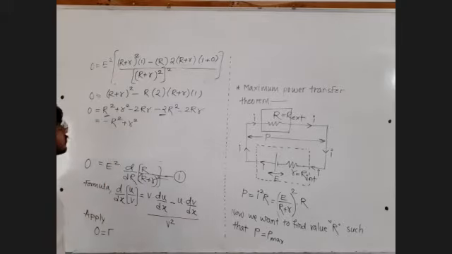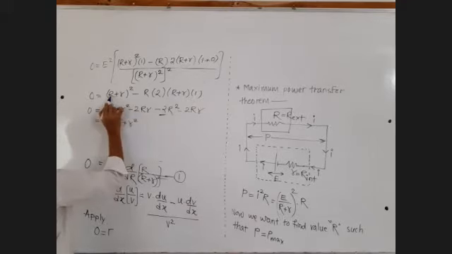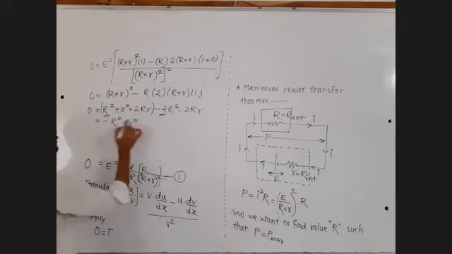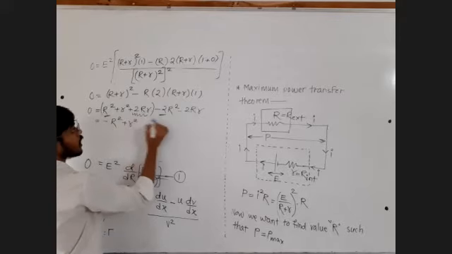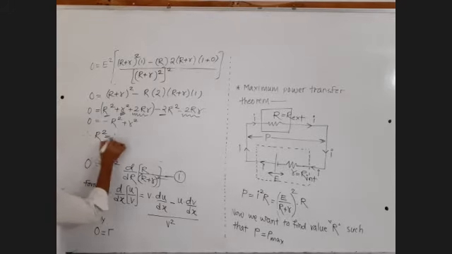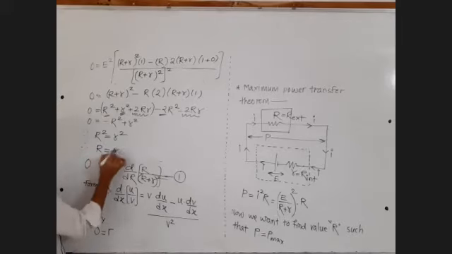Check if here I wrote incorrectly. (R + r) bracket square is R square plus r square plus 2Rr, since (a + b) bracket square is a square plus b square plus 2ab. So plus 2Rr and minus 2Rr get cancelled. This I have written here. Fine. So that means minus R square on the left hand side is equal to small r square. So therefore capital R is equal to small r.